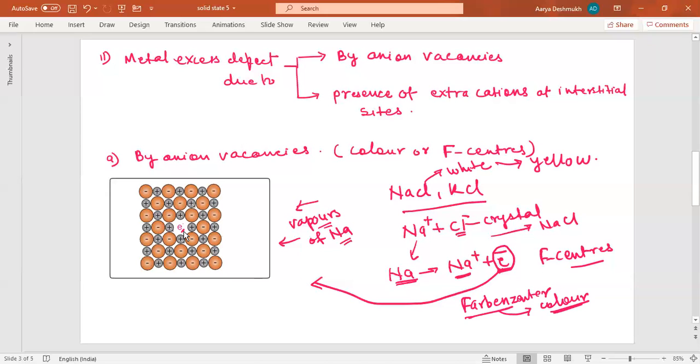This color change is due to the excitation of electron. Which electron? That is the unpaired electron.